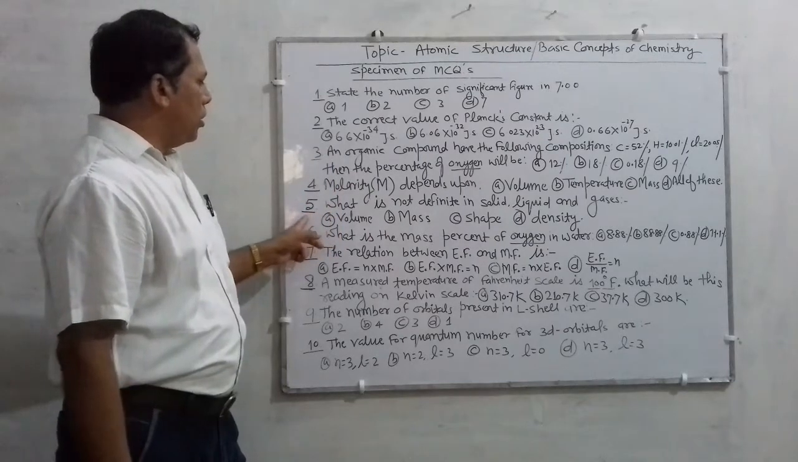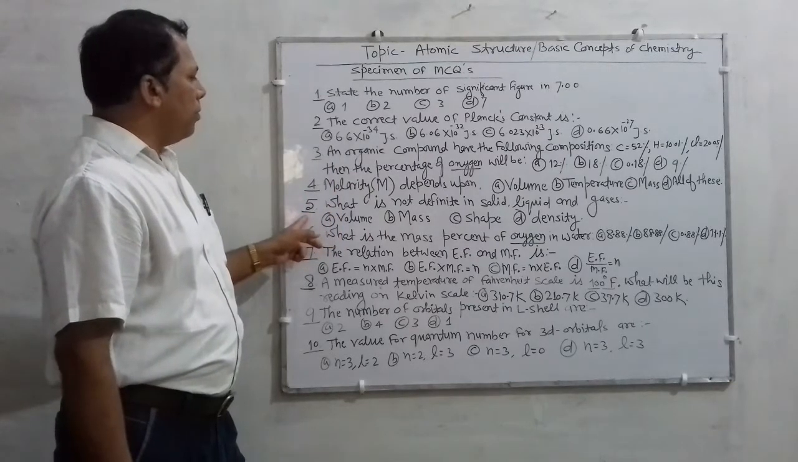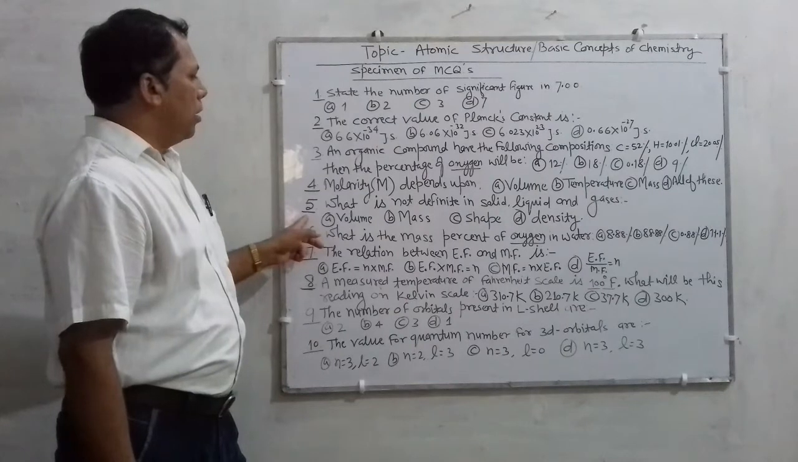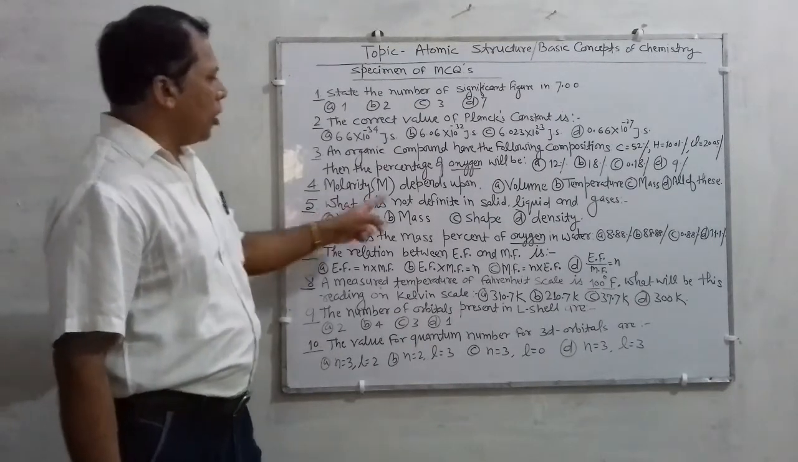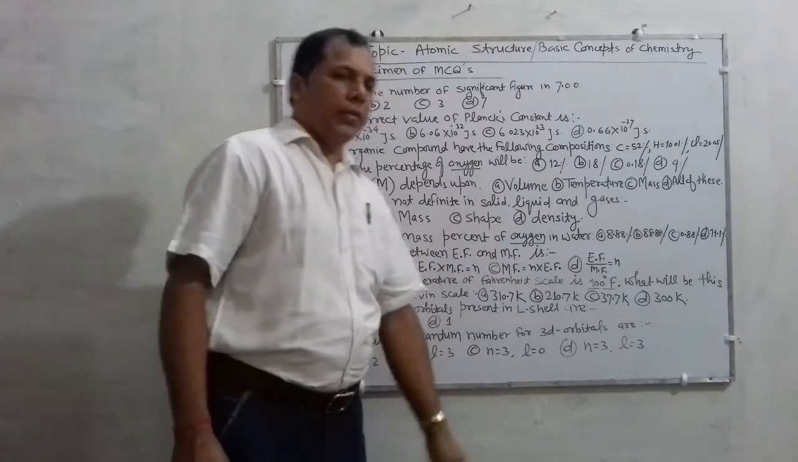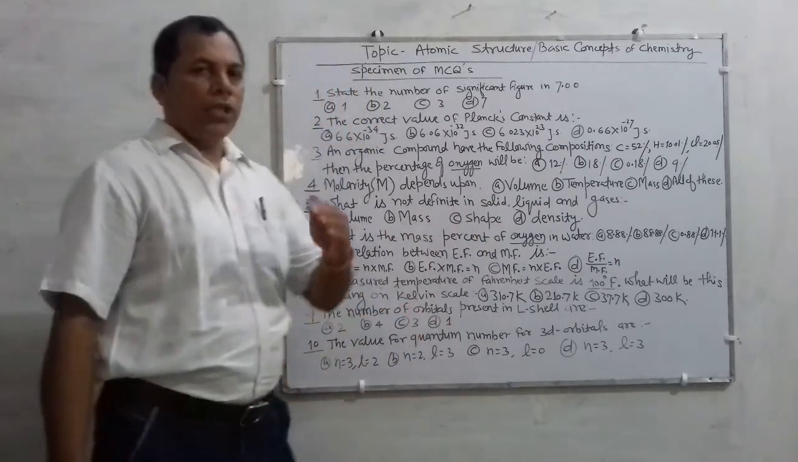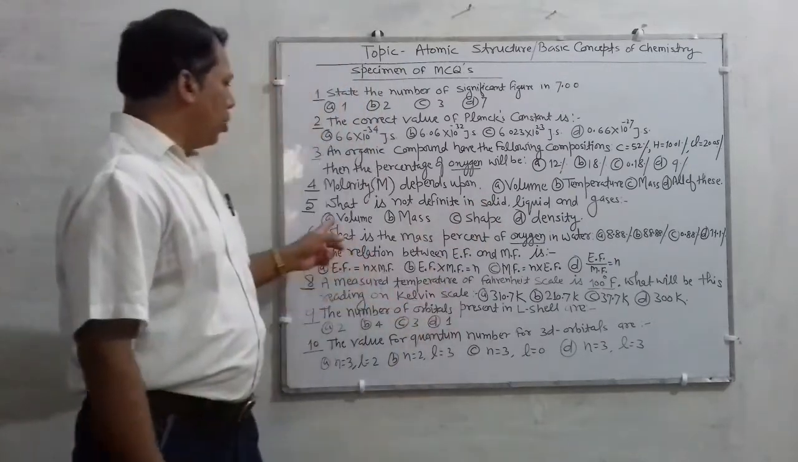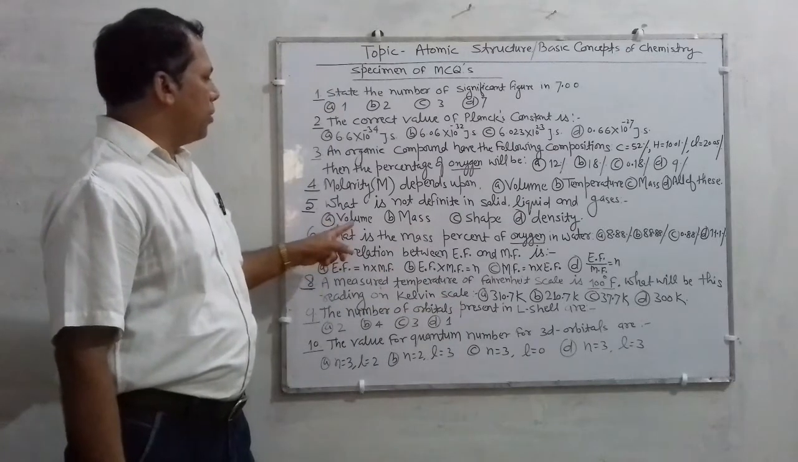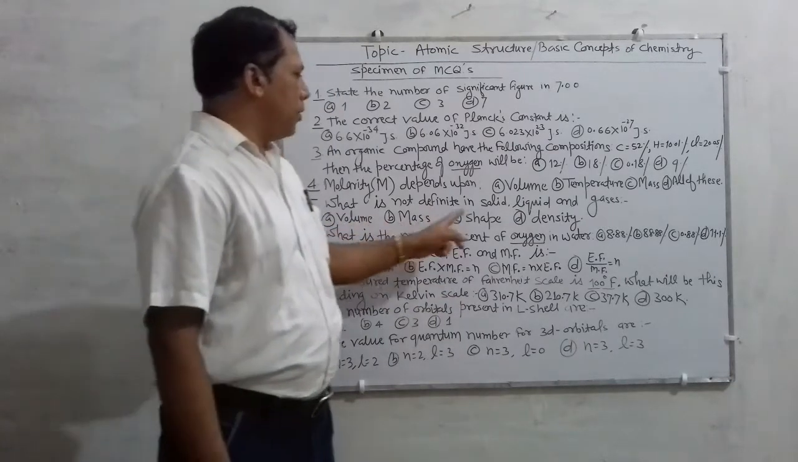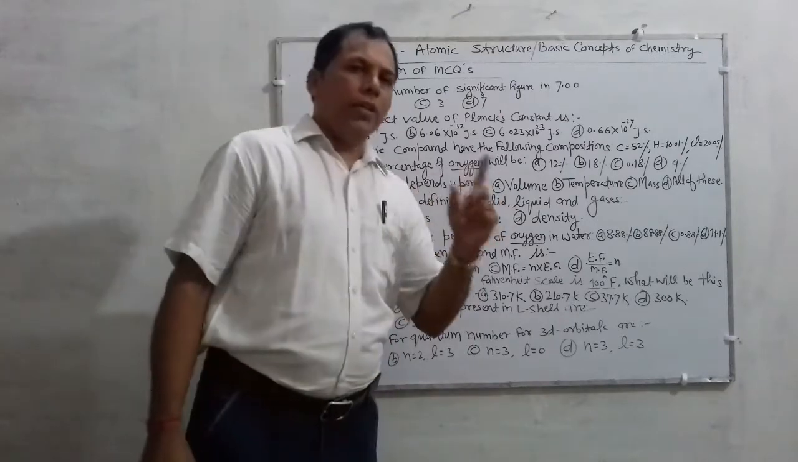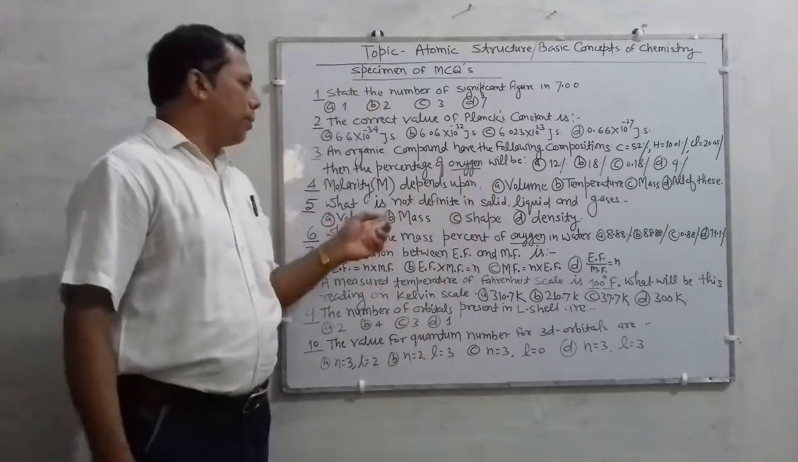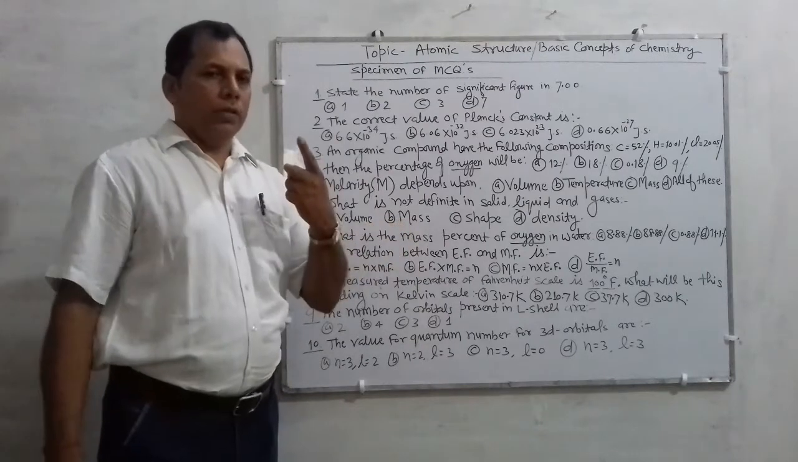Next is question number 5, very simple and very easy for you. What is not definite in solid, liquid and gases? The options are volume, mass, shape and density. Among these, you have to find out which is indefinite, or not definite.